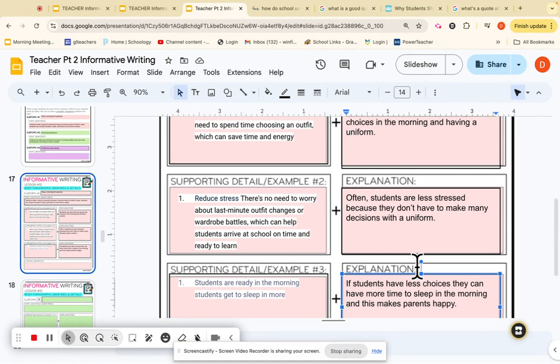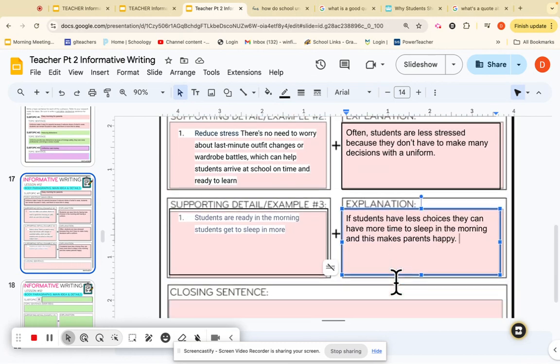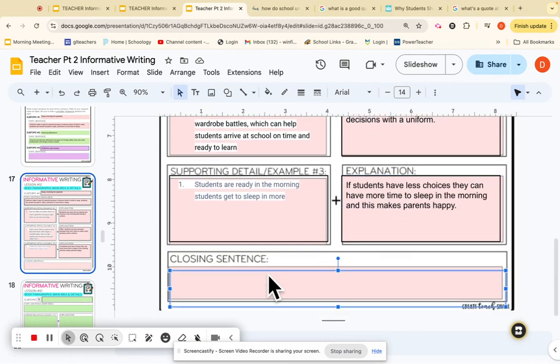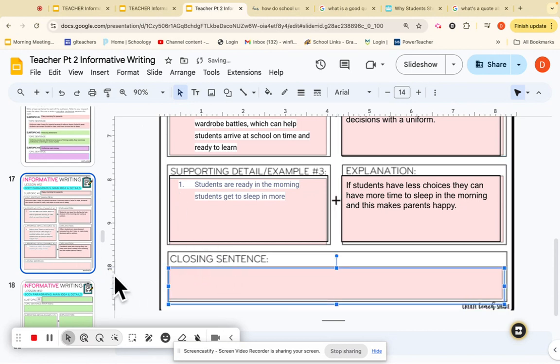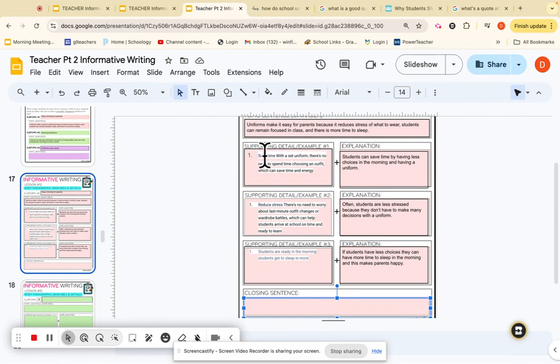Now, so I have one sentence, two sentences, three sentences, four sentences, and now I'm going to do my closing sentence for the first paragraph of the body. Not the introduction, but the body. Now, watch this. I'm going to back out, and in my closing sentence, I want to talk a little bit about this, a little bit about that, and a little bit about this.